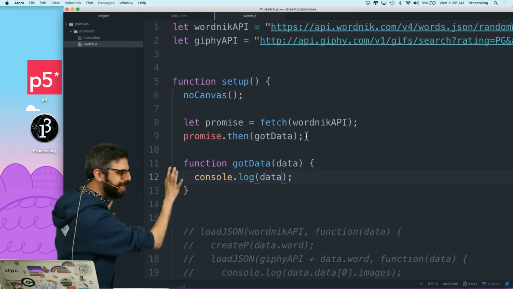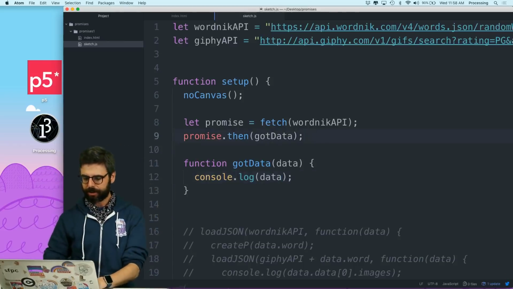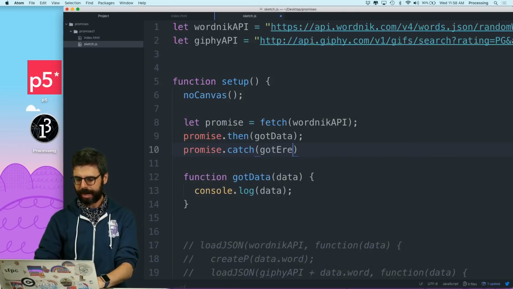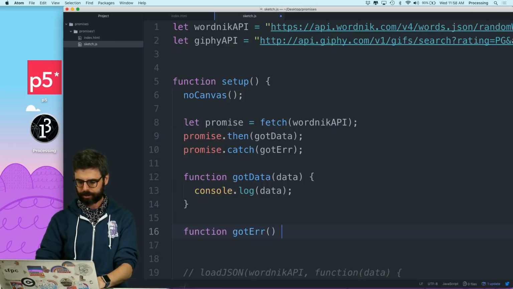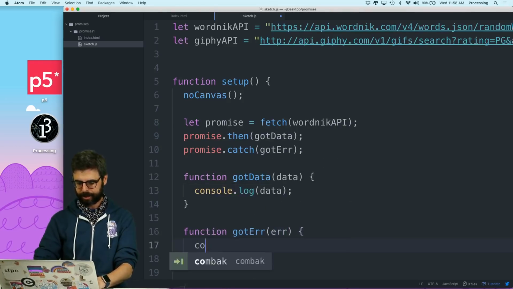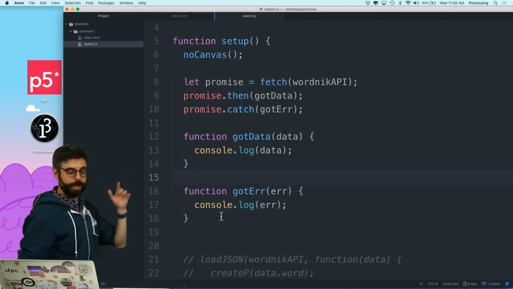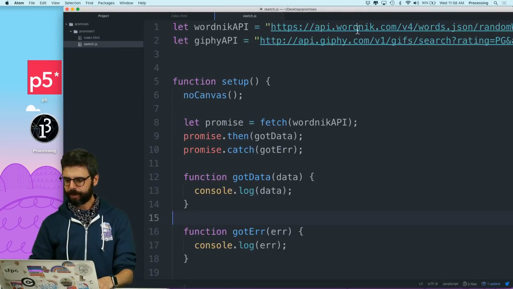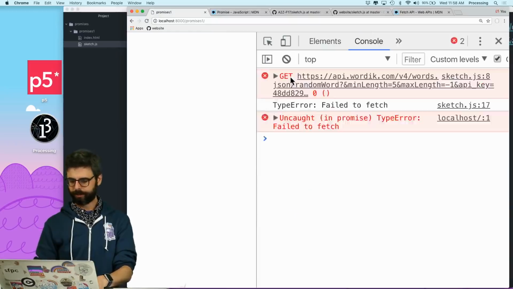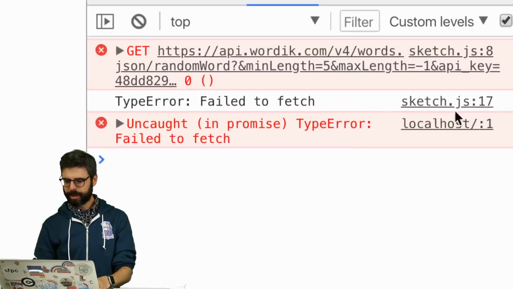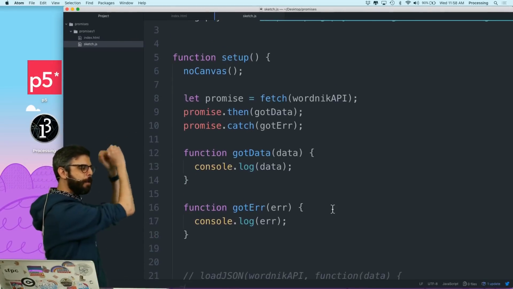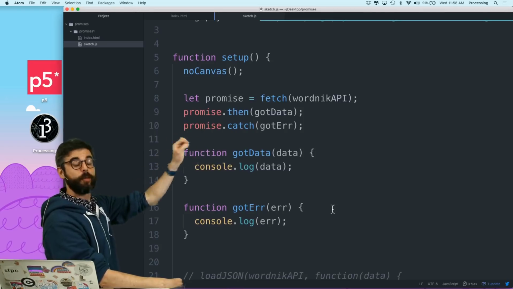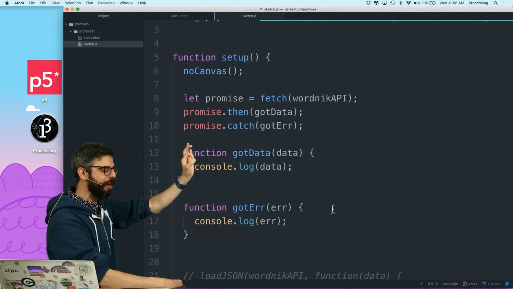So first of all, this is the idea, right? And if there was an error, I could say promise catch got error. And I could say console log error. All right? So now let's make it have an error. Let's mess up the URL by accident. And we can see I got an error there. Type error failed to fetch. So you can see this is the idea. I get a promise. I can give it a function with then for when it's successful, and I can give it a function for when there's an error.